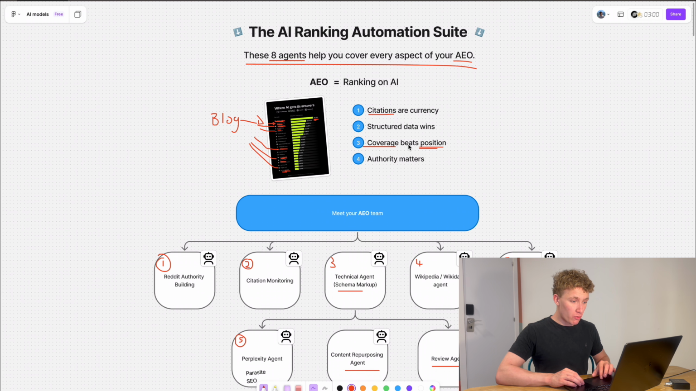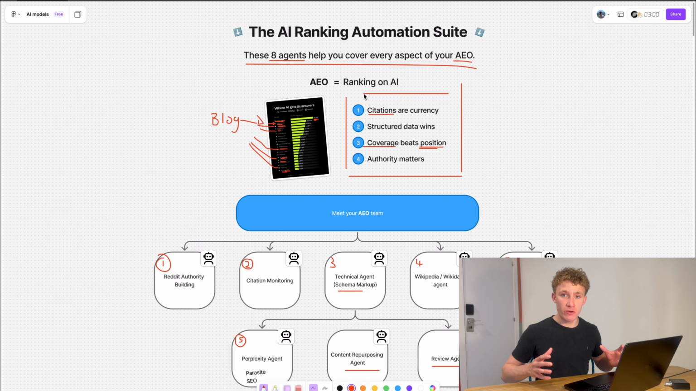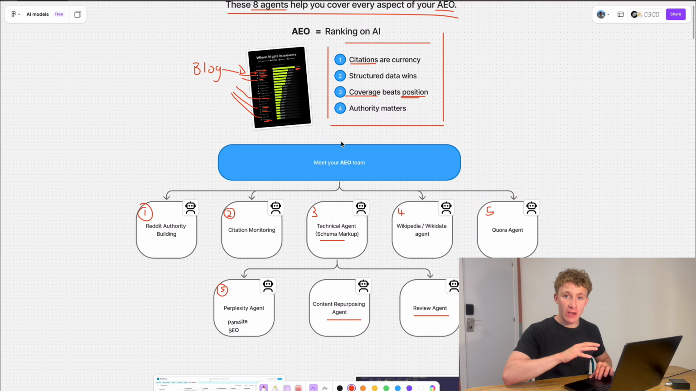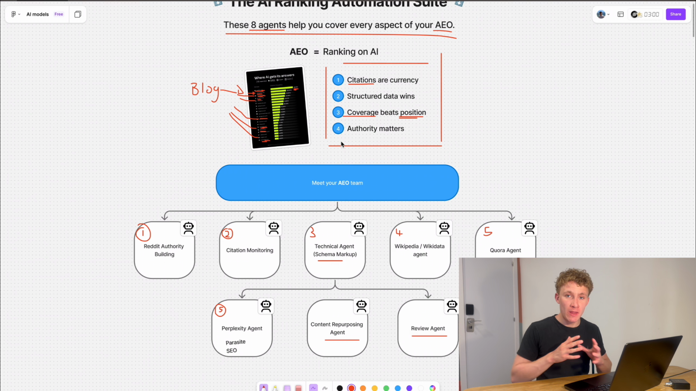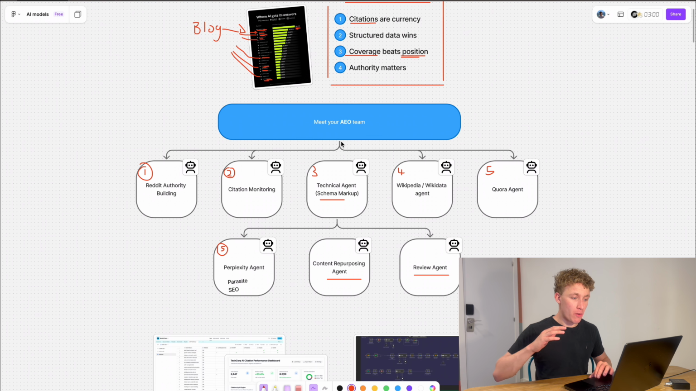So it all comes back to these four key positions. You need to have authority, you need to have general coverage of the web, and these AI agents can help you do that. Now, let's get into basically how we've built these agents, how they're set up, and how you can set them up for your business.